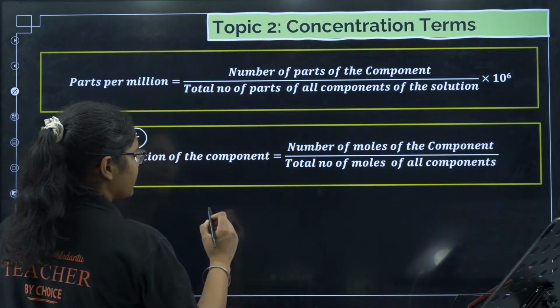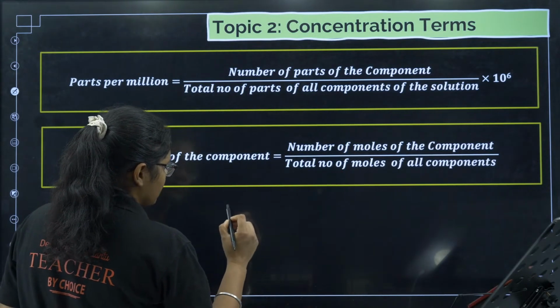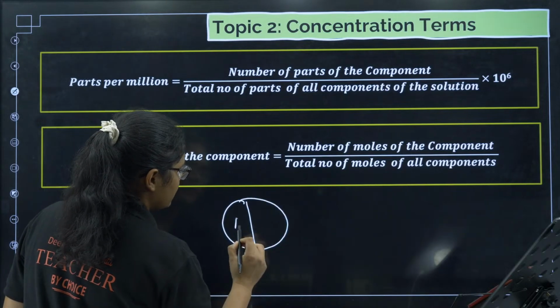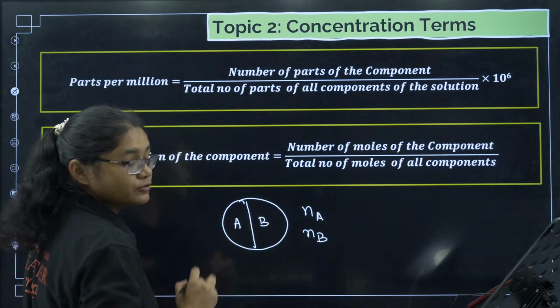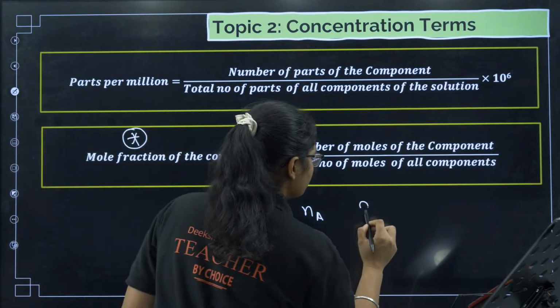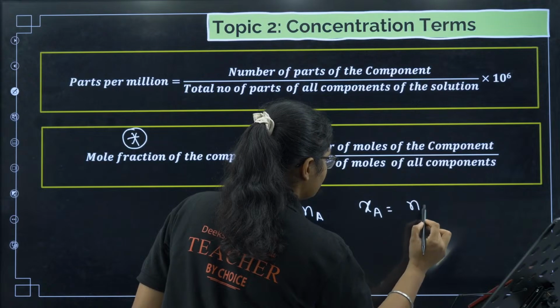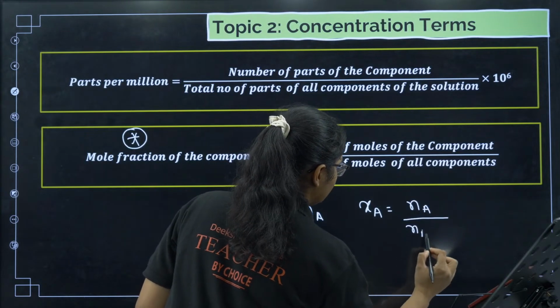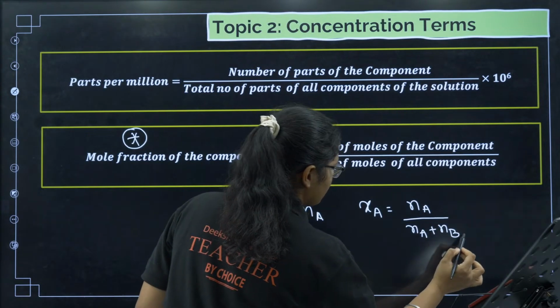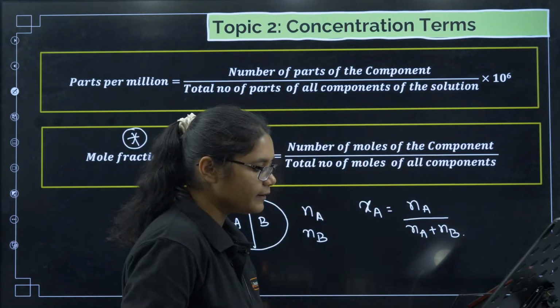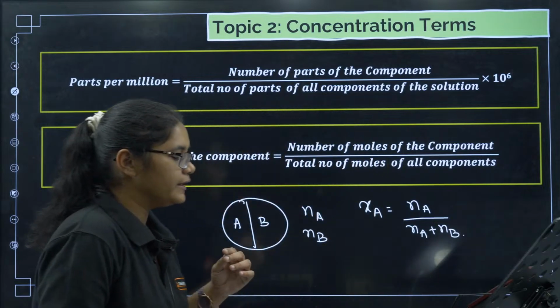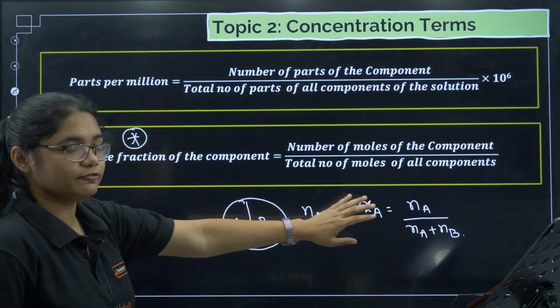For example, suppose I have two components, A and B, Na is the number of moles of A and Nb is the number of moles of B. Then what will be the mole fraction of A? That will be equal to Na by Na plus Nb, right? That is your mole fraction. Okay, clear? This is how you have to find mole fraction.